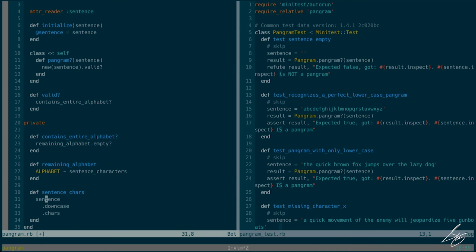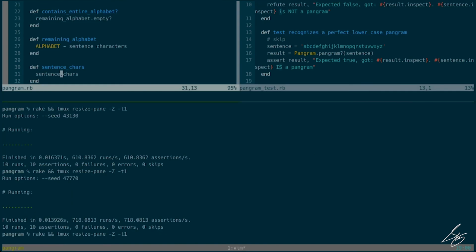Now, I could see moving this downcase to actually the initialization. I think that's a fair thing to do. And then really I'm just getting the chars. Now I can just put it on one line. I'm comfortable putting that on one line.